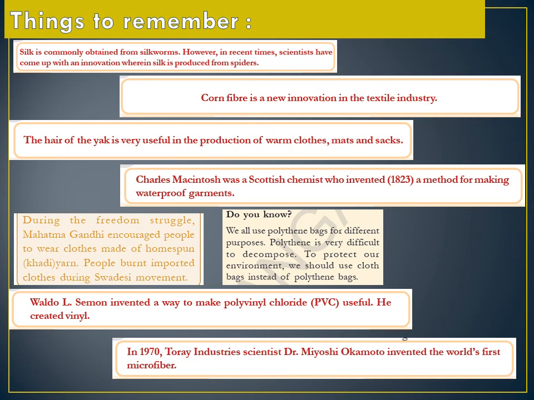Waldo L. Simon invented a new way to make polyvinyl chloride, PVC, useful. He created vinyl in 1970. Toray Industries scientist Dr. Miyoshi Okumura invented the world's first microfiber.